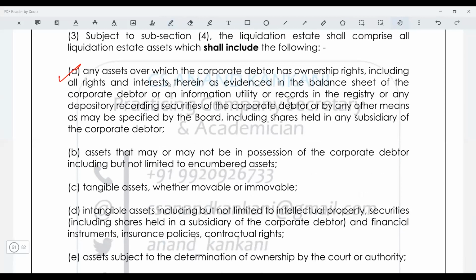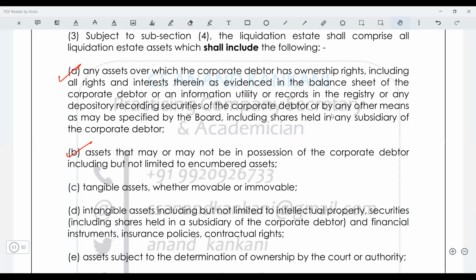Then the assets which may or may not be in the possession of the corporate debtor, but not including but not limited to encumbered assets. So any assets on which the encumbrance is created, even that becomes part of the liquidation estate. Now just understand, when I'm saying that this is going to be part of the liquidation estate, this doesn't mean that the liquidator can sell and realize the asset, but yes, that amount will be used for paying the debts of the company. So take for example, I have taken a loan from Mansi. I am a corporate debtor, and she has a charge over my car.